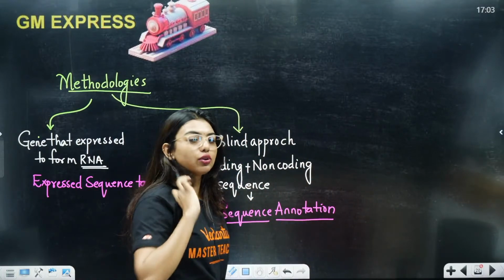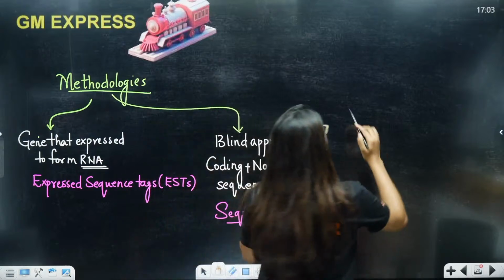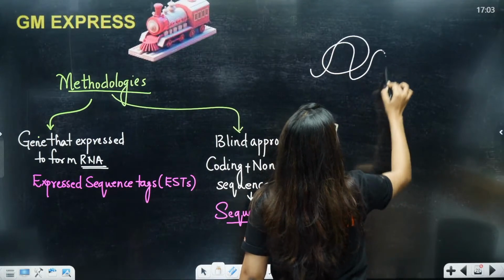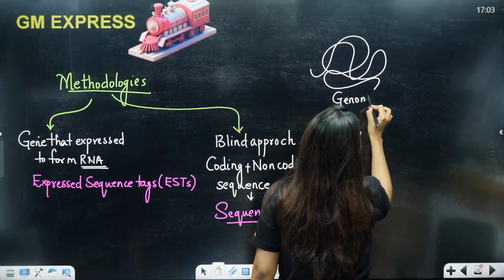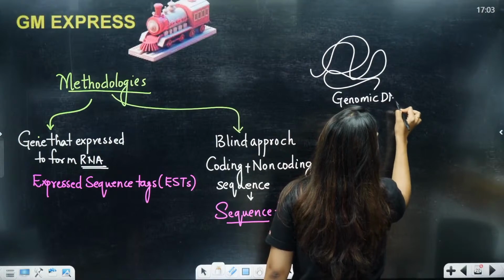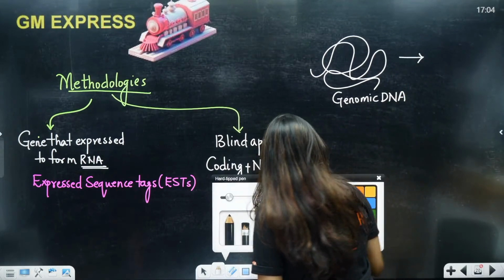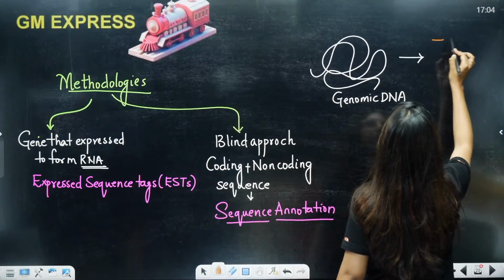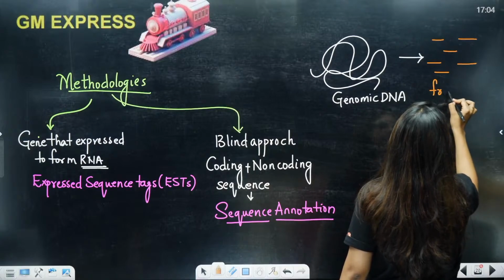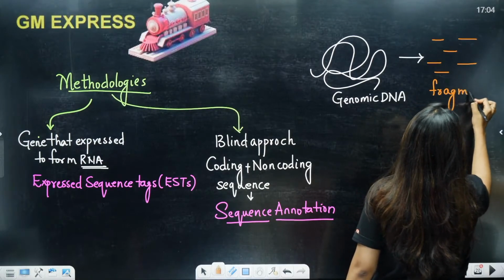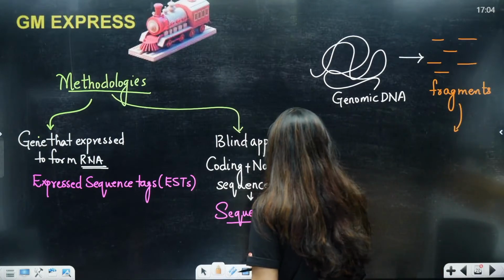Now, what is the next thing they told? How did this whole process happen? I will give you the gist of it. Let's say, students, this is your whole genome, your genomic DNA. Now, from this, we are going to form fragments. These fragments you are going to add into vectors.